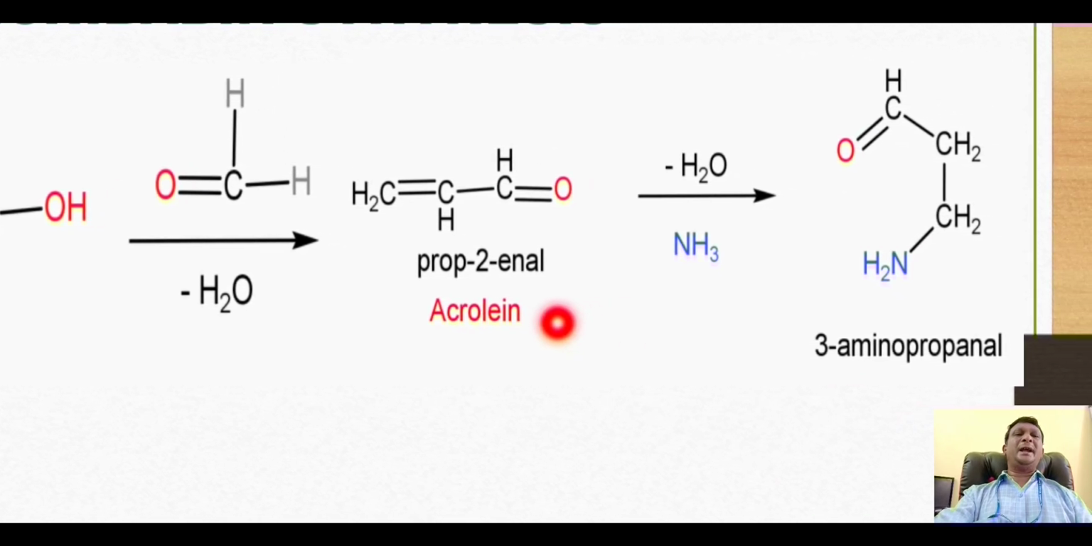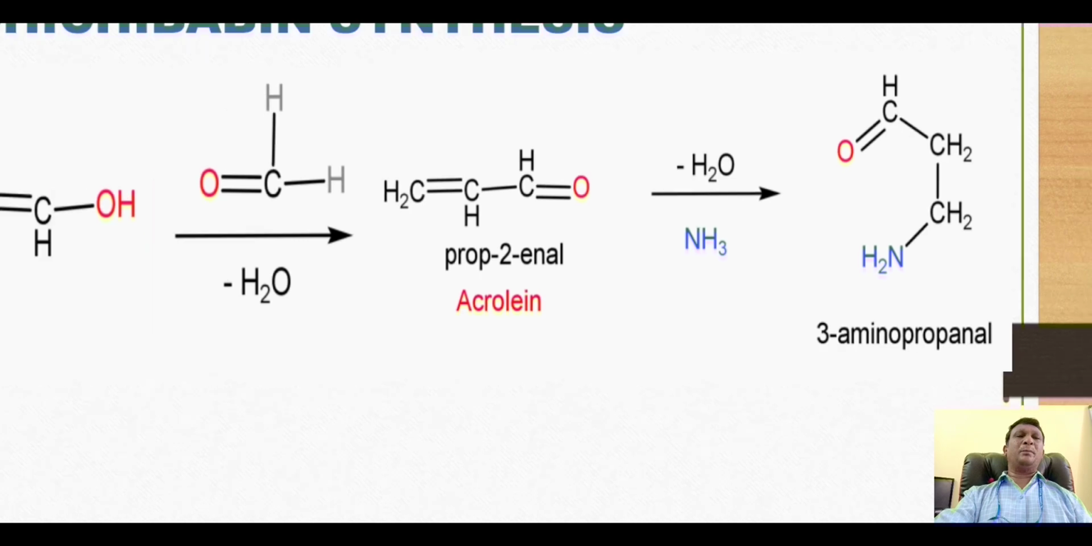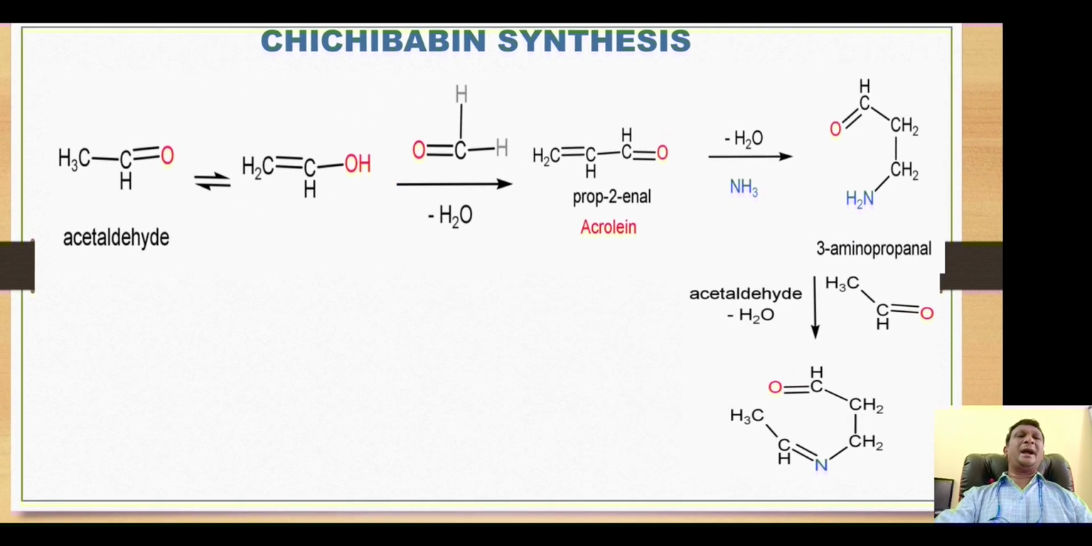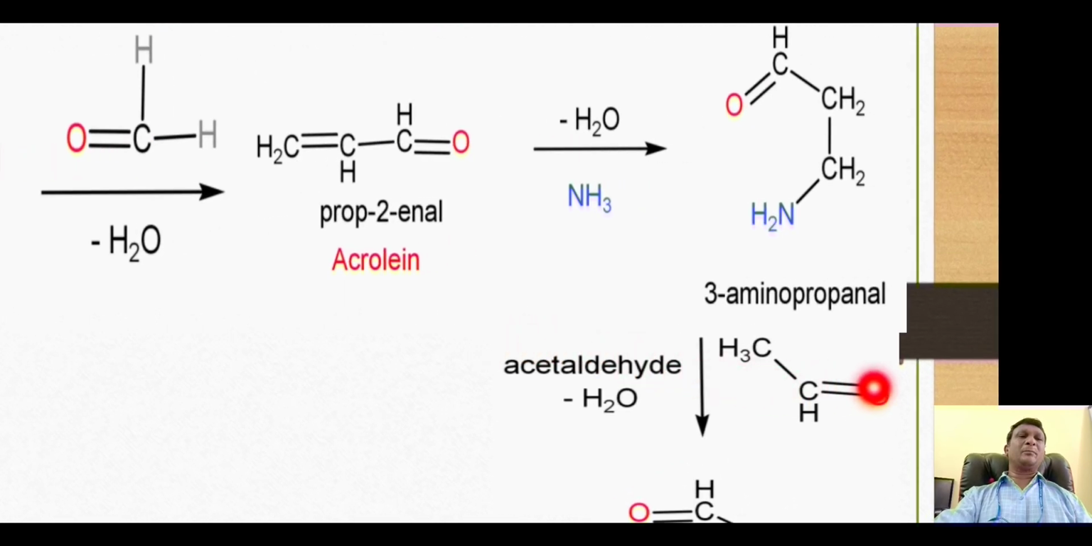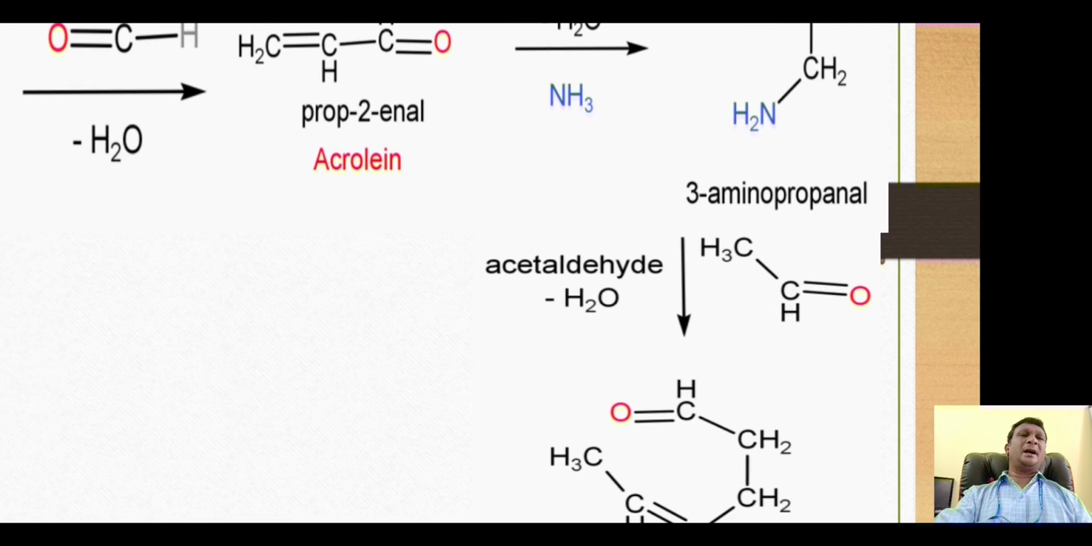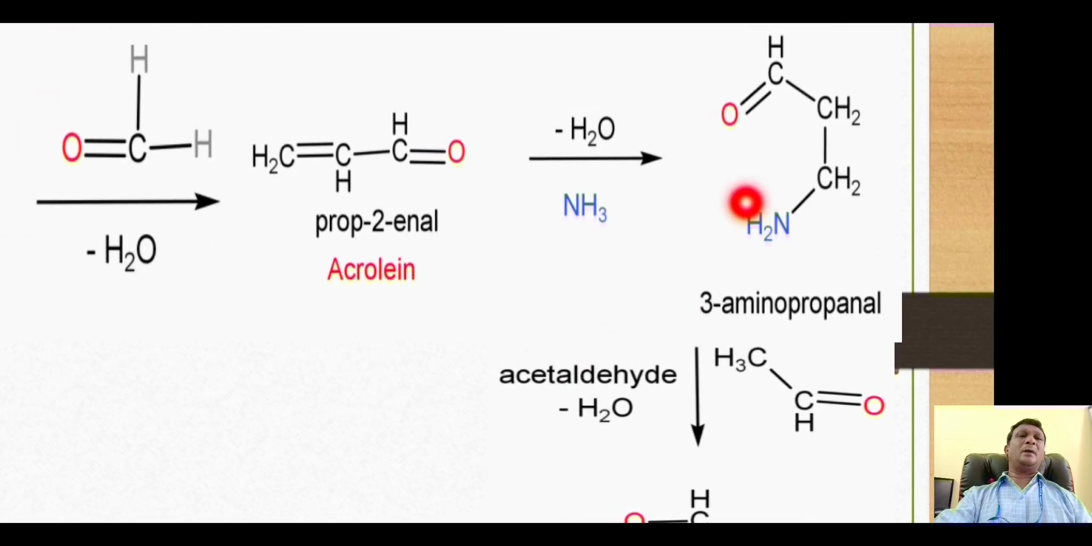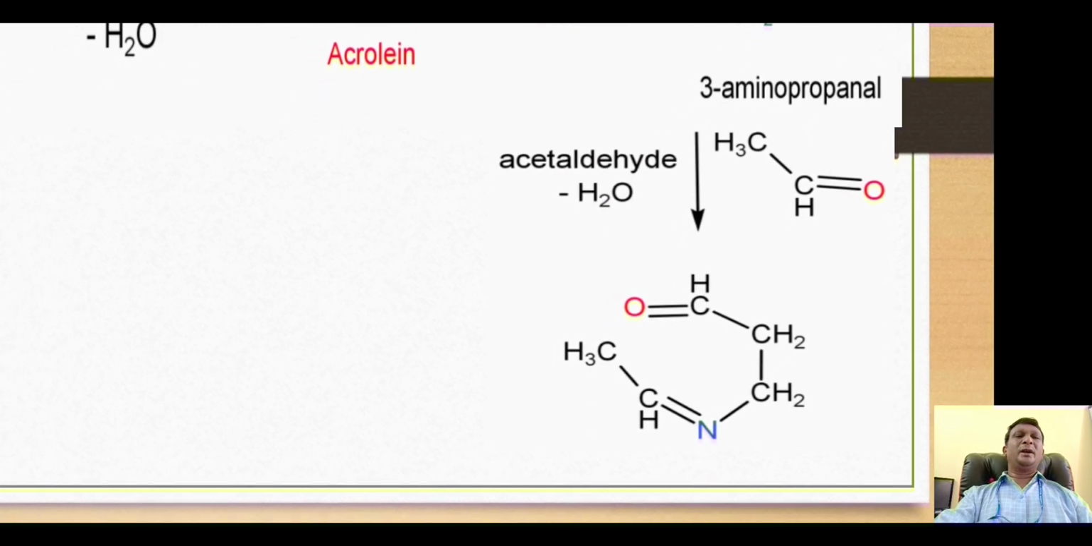This acrolein then undergoes a nucleophilic addition reaction with the amine, ammonia. One of the hydrogens goes to this alpha carbon and the remaining NH2 group goes to this beta carbon to form this 3-aminopropanal compound. This 3-aminopropanal is then reacted with another molecule of acetaldehyde. This carbonyl oxygen and 2 hydrogens of the amino group will make up a water molecule, and thus we get